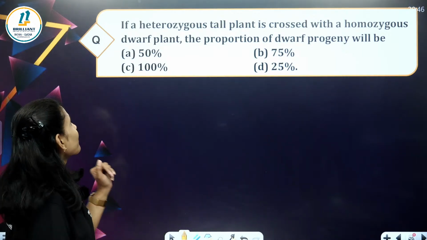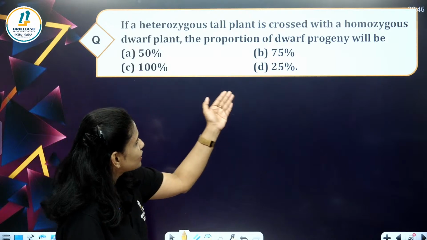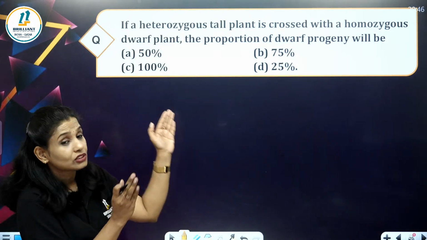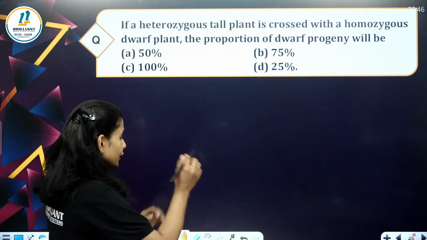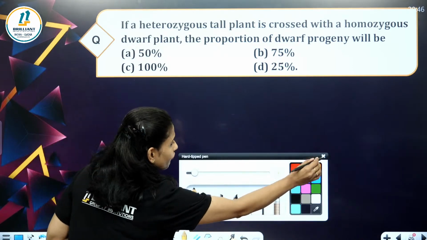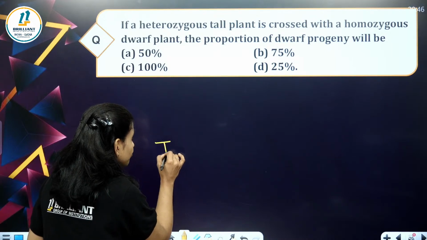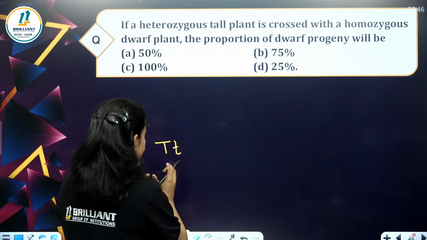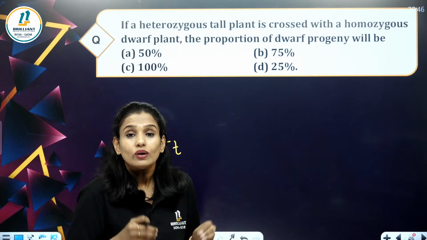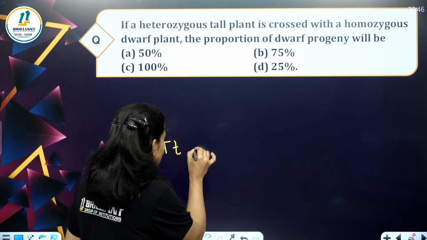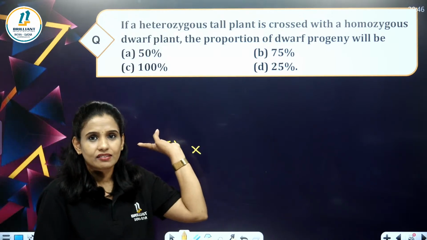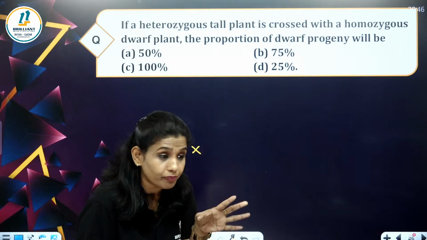Next question for you. If a heterozygous tall plant, capital T, small t, is crossed with a homozygous dwarf plant, what is a homozygous dwarf plant?